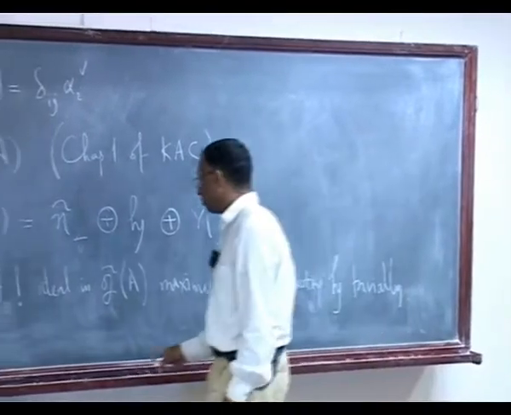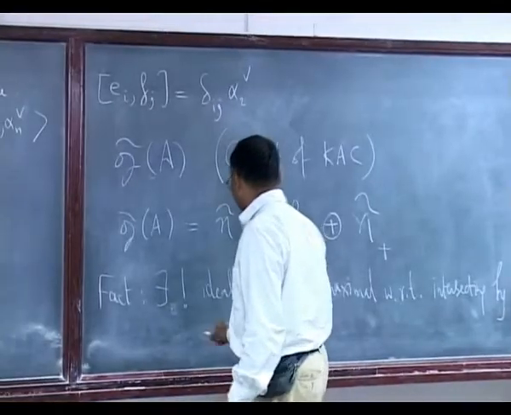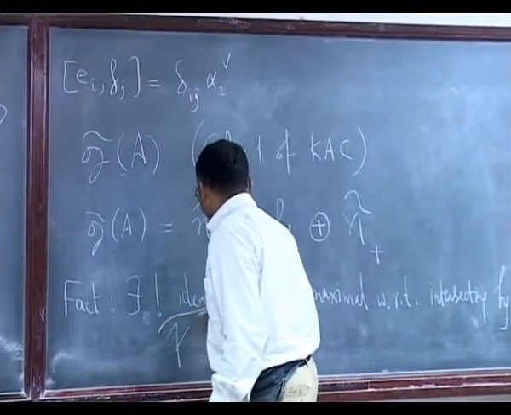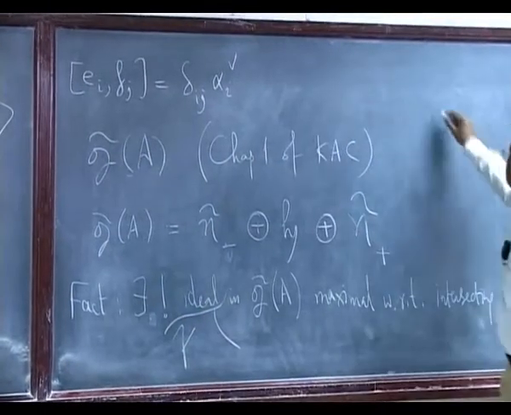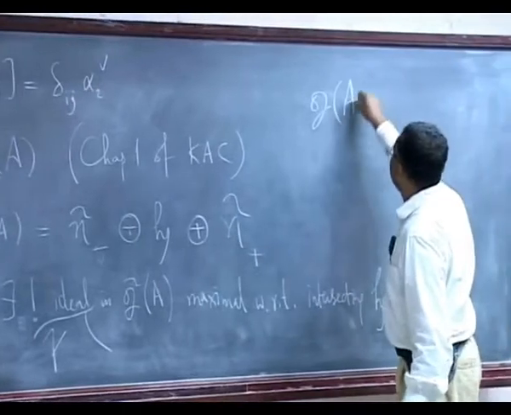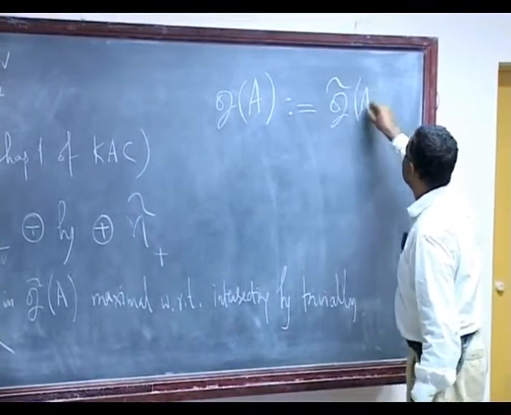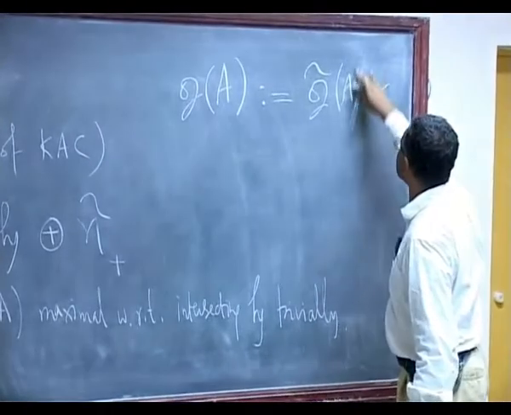So call this, maybe this was called R in Kac's notation. So G A is defined to be G tilde A modulo this ideal R.